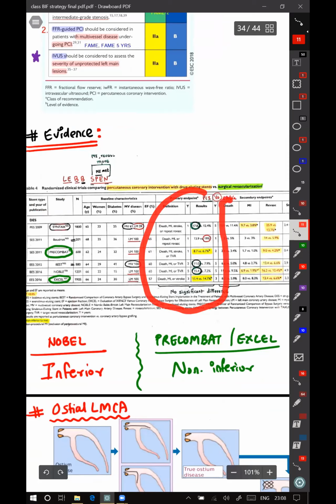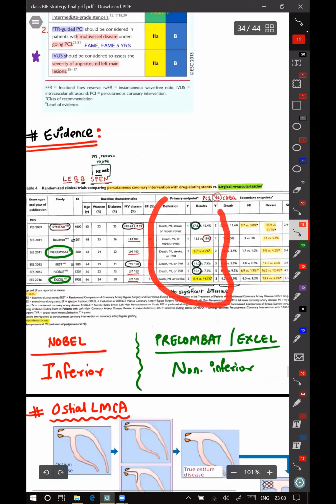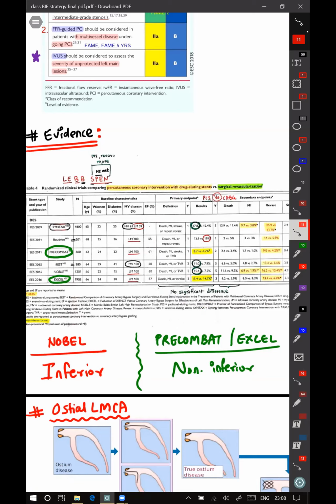There was no significant difference between PCI and CABG in all the trials. But only 2 trials, Pre-Combat and Excel, achieved non-inferiority. So primary endpoints of different things, death, MI, stroke, and repeat revascularization for majority of them were not significant in any of the trials.